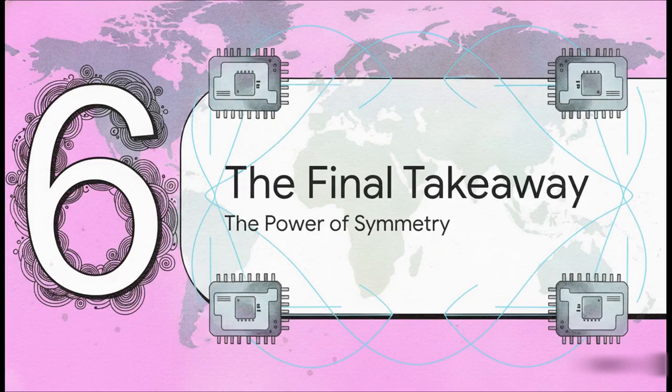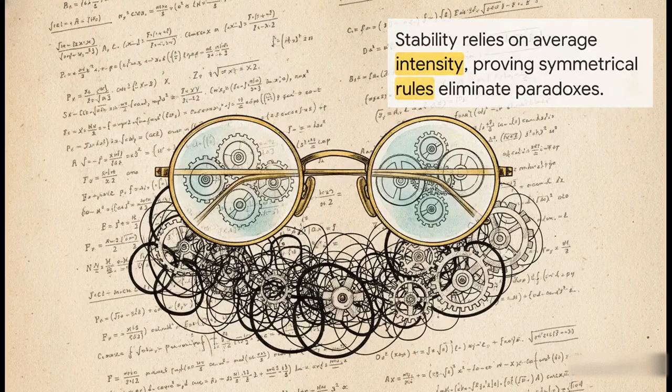Which leads us nicely into Section 6, the final takeaway, and the power of symmetry. As we wrap up this intellectual journey through 1980s macroeconomics, let's really crystallize what Woodland achieved. By simply assuming that all markets, whether goods or capital, and all participants play by the exact same symmetrical rules, Woodland dismantled a deeply confusing paradox. He gave us a much cleaner, more realistic lens for viewing international trade. Stability doesn't require extreme opposite behaviors in different countries. It seamlessly relies on the average world capital intensity.